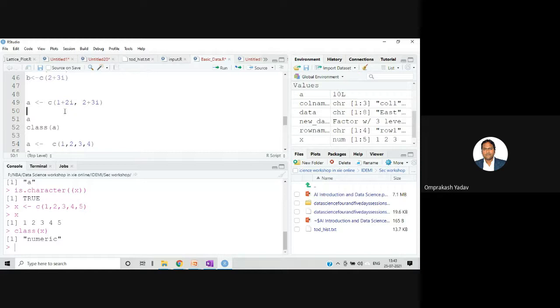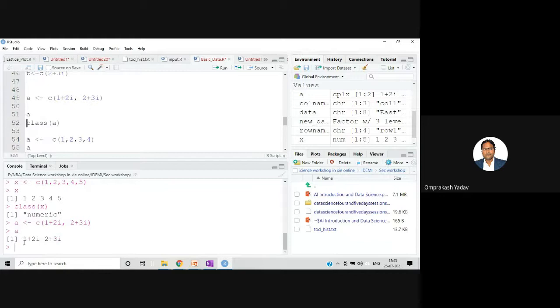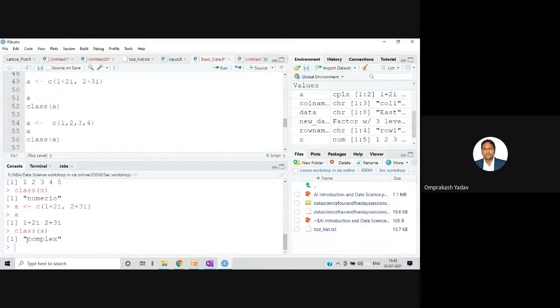So if we try to assign this number to A, okay, I have assigned both the numbers, and then let's print the value of A. It has printed 1 plus 2i, 2 plus 3i. And let's check the type of A. If we check the type of A, it's showing complex. So this A is what? A complex. Whichever values are on the right hand side, it takes that particular type. So we have declared the complex data type and it has taken the complex type.